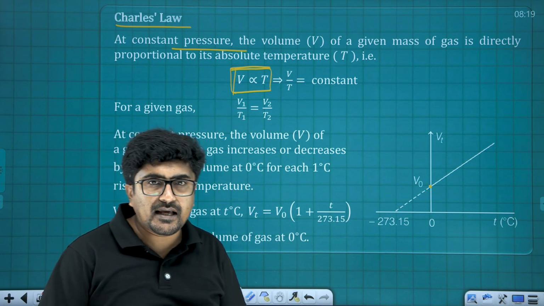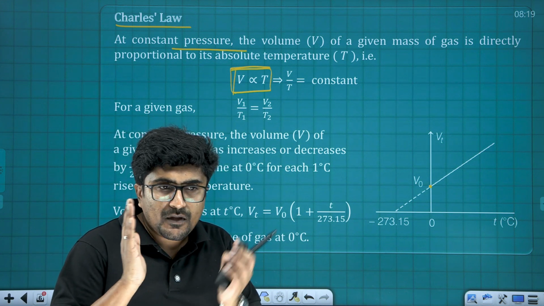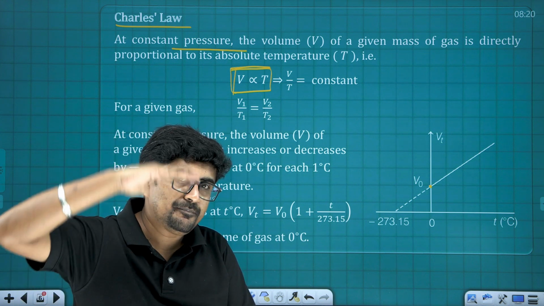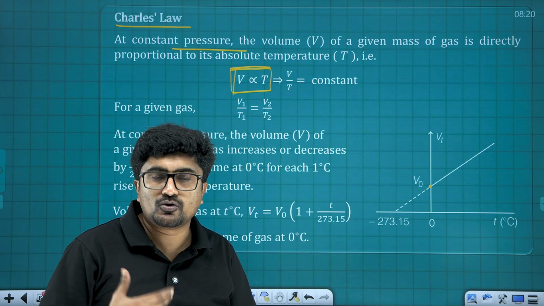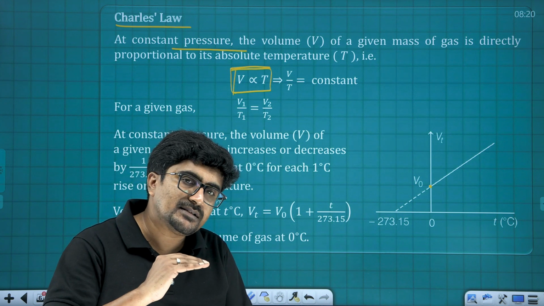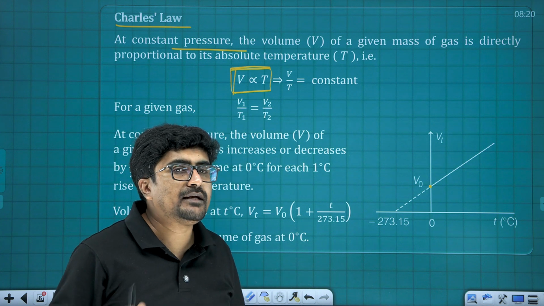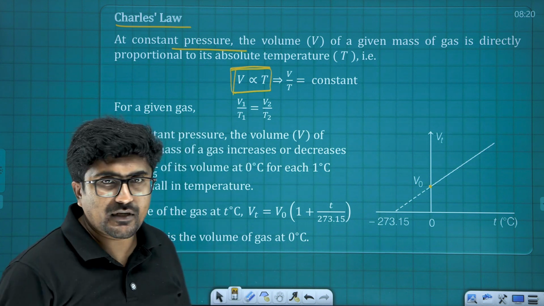Okay, fine. Now second case, here the pressure was kept constant. Like in this case we can imagine something like this. A specimen is there and it has got a movable top. So whatever changes we make to the specimen, to the sample, then what happens is that the container itself will adjust to maintain the pressure of the gas to be constant. Okay, like a movable piston you can say.